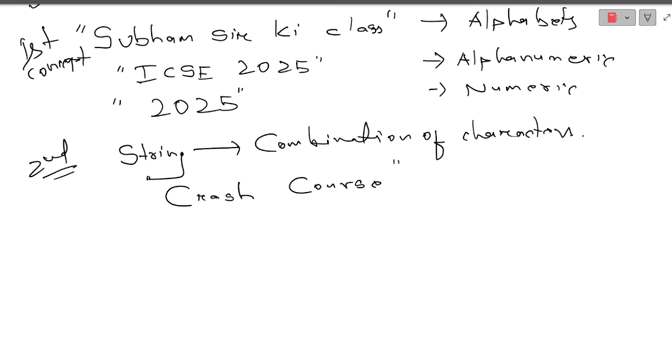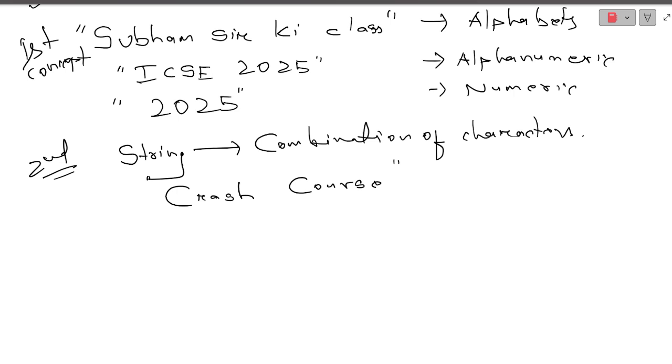Now how will I access each character of a string? For that, we have index numbers, which are nothing but the address of each character. Can you notice here, these are nothing but individual characters. Space is also a character, C is also a character. These all are characters that are combined together and form a string. Every character has its own place value, like in numbers we have ones, tens, hundreds, thousands.